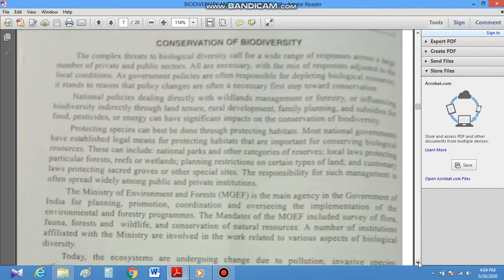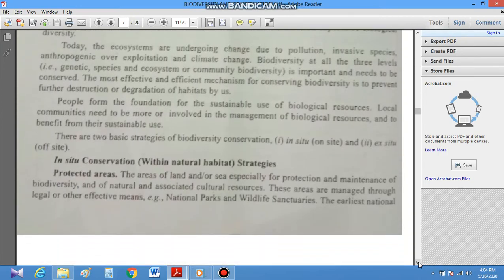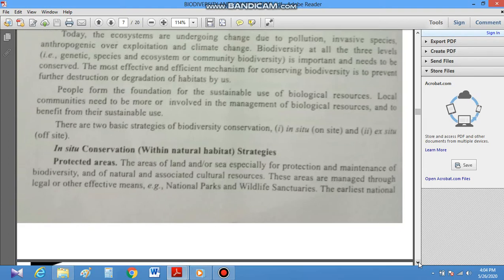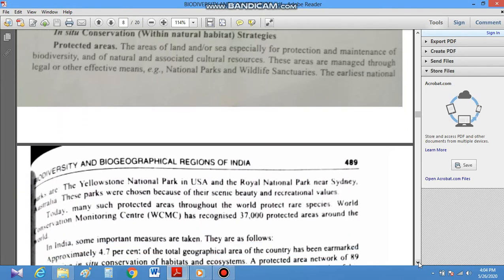If we talk about conservation, then in situ conservation, as we have discussed, is a within-natural-habitat strategy, under which various protected areas are developed, like biosphere reserves, national parks, and wildlife sanctuaries.